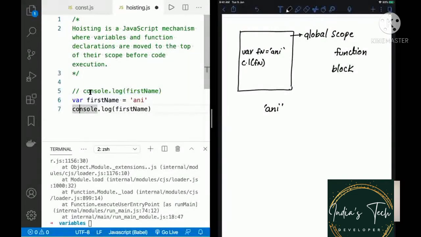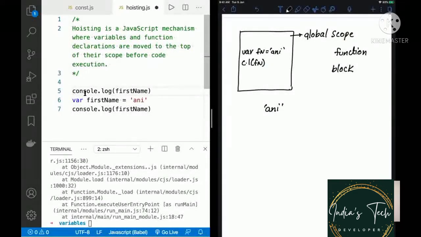But what do we say? We say that variables declared with the var keyword, they get hoisted. That means to say, just before each line of code gets executed, JavaScript will scan through this entire file and look for variables declared with the var keyword or function declarations. We'll get to function declarations later when we learn the functions part of it. But let's say it'll start looking for variables declared with the var keyword.